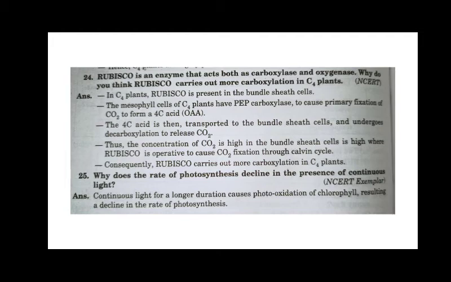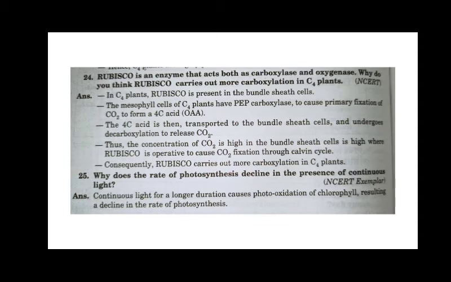And the enzyme is also capable of going for the oxygenase activity. It means that it can actually fix oxygen also, as in the process of photorespiration, as we will see. So that is an important thing about this enzyme.